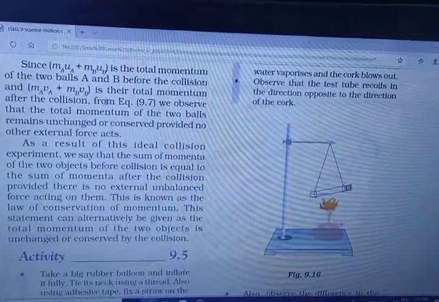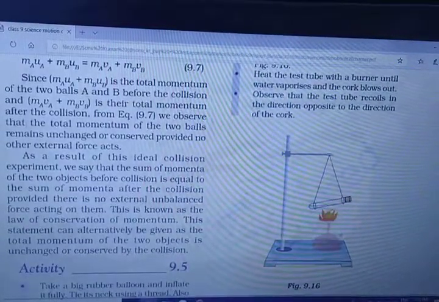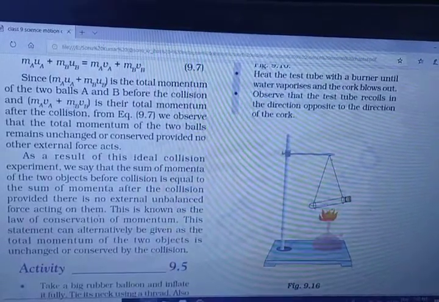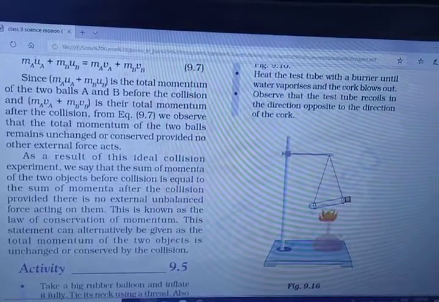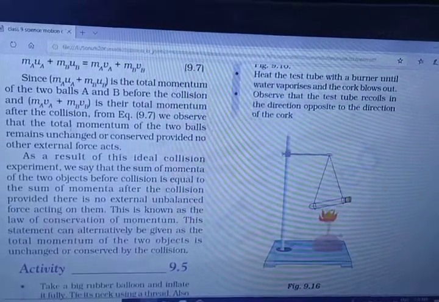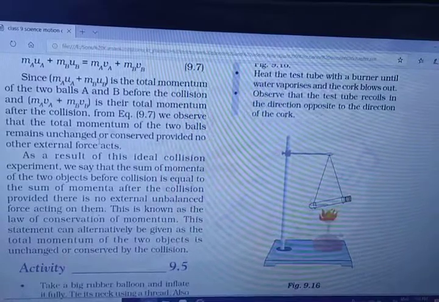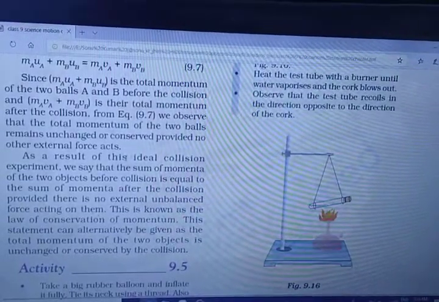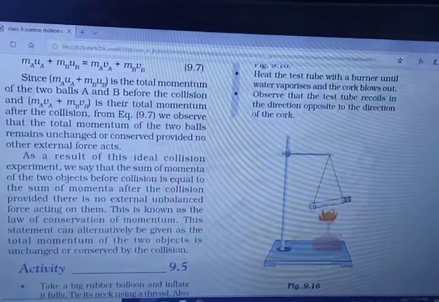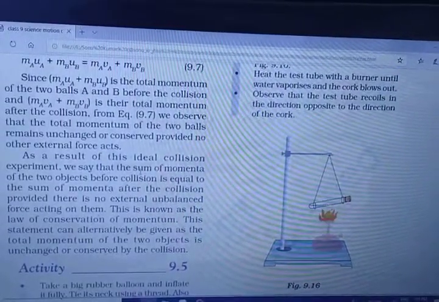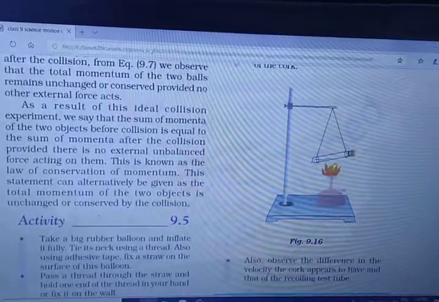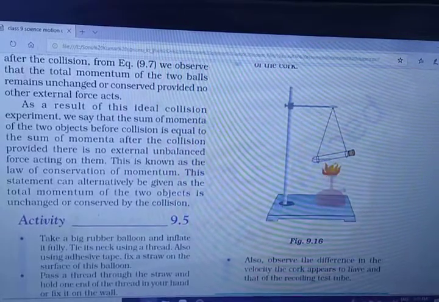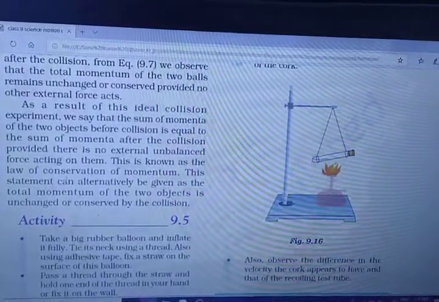Since MAUA plus MBUB is the total momentum of the two balls A and B before the collision, and MAVA plus MBVB is their total momentum after the collision, we observe that the total momentum of these two balls remains unchanged or conserved, provided no other external force acts. So what will be the result? In the ideal collision experiment, we can say the sum of the momentum of the two objects before collision is equal to the sum of the momentum after collision, provided there is no external unbalanced force acting on them.